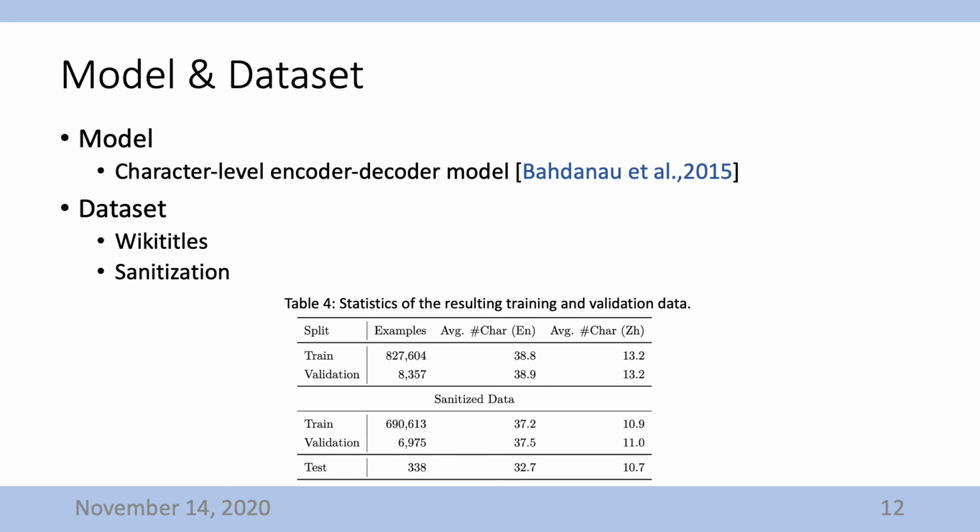Baseline model. In this section, I would like to describe a baseline model for character-based NE translation and propose filters to remove noisy samples from the Wikititle dataset, and this demonstrates that the synthesized data could improve the performance of the model. We employed Bahdanau et al.'s model as our baseline model for English-Chinese NE translation, which is an attention-based encoder-decoder model.